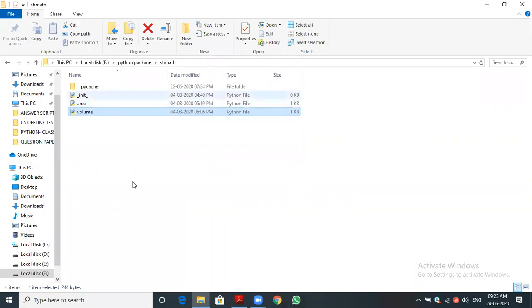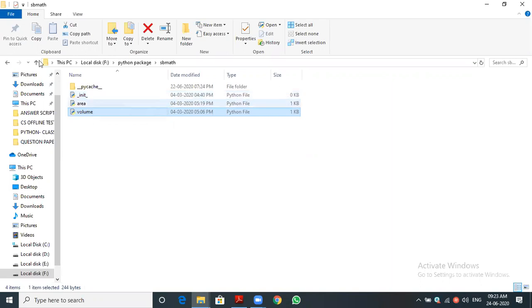What is the init file? I already said the init file is a must. It is a very mandatory file. If the file is there, then only it is considered a package. For example, if I delete the file, it won't be considered a package. It is not a package. Merely it is a folder. Did you understand? Which one identifies it as a package and not just a folder? The init file. Could you understand? Yes, sir.